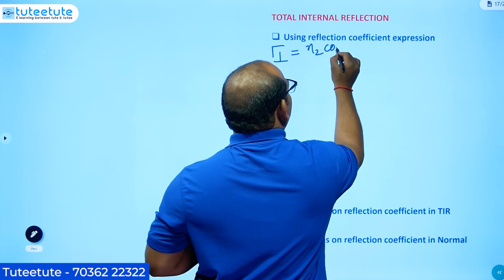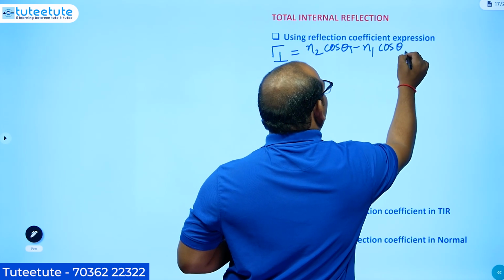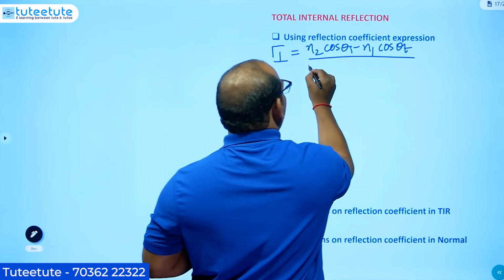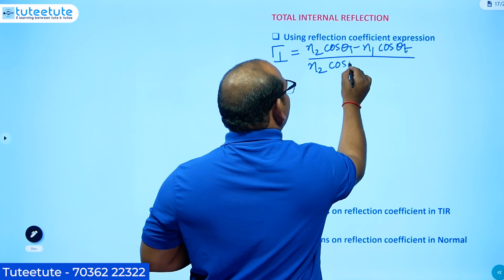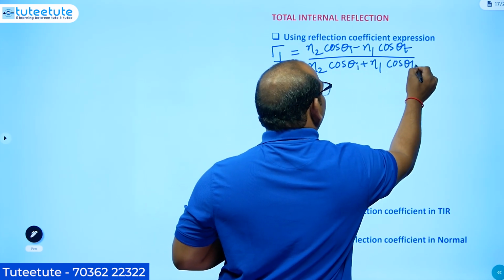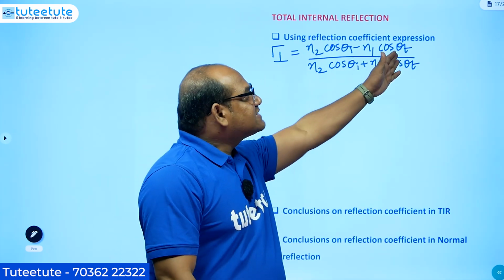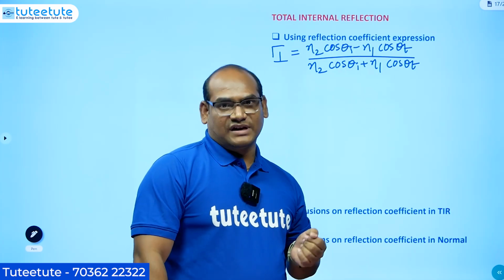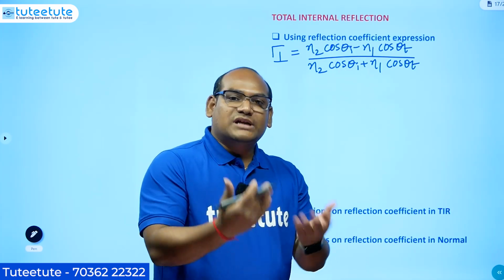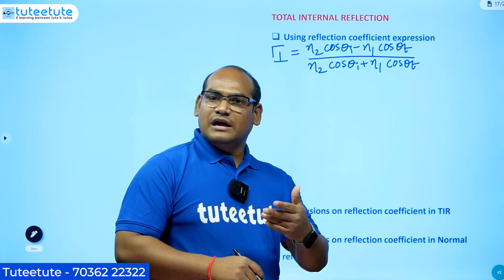Eta 2 cos theta I minus eta 1 cos theta t by eta 2 cos theta I plus eta 1 cos theta t. Already we know that theta t does not exist for total internal reflection.